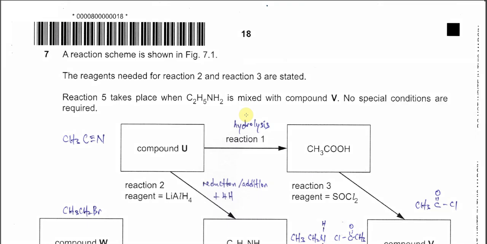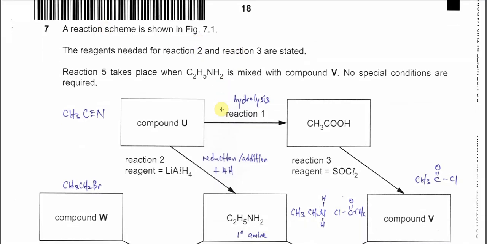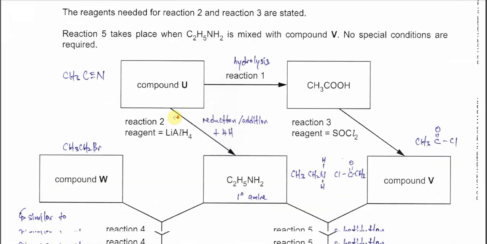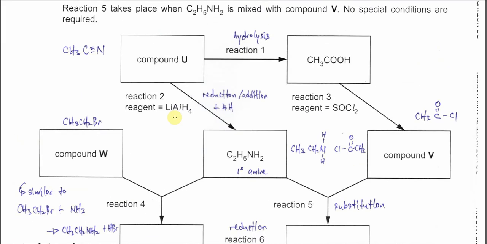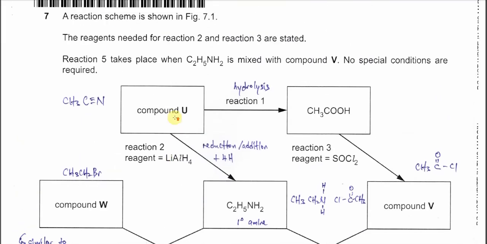Question 7. So Figure 7.1 shows a reaction scheme. It starts from this compound U, and it undergoes a few reactions, a total of 6 reactions. And let's see what the reactions are about.